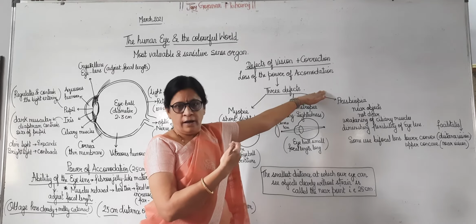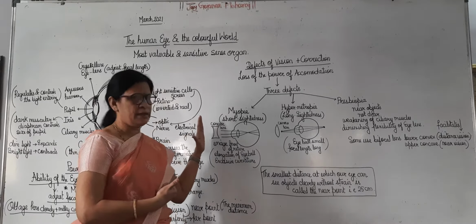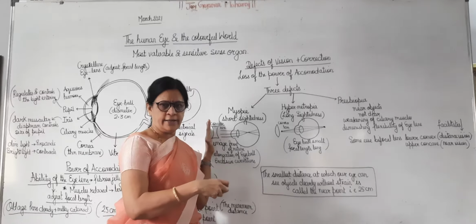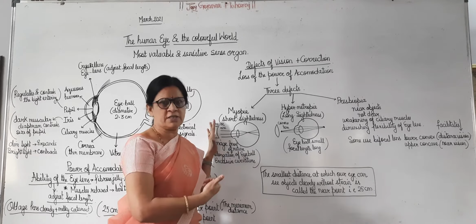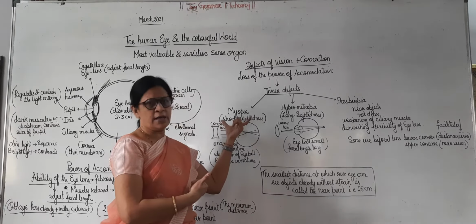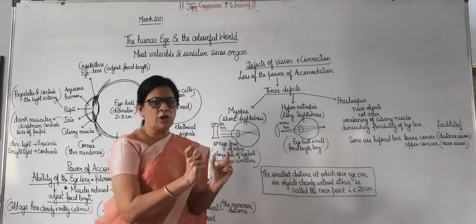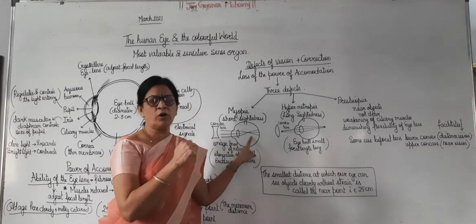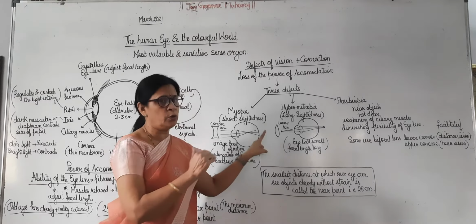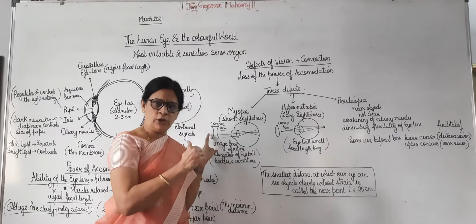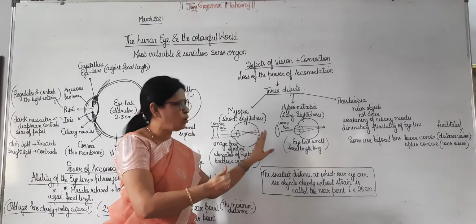There are three different types of defects. The first defect is myopia. Myopia means short sightedness. Short sightedness means we can see nearby objects very clearly, but far away objects cannot be seen clearly. In myopia, the eyeball becomes elongated, and the image is not formed on the retina, it is formed before the retina. Now if you want to bring it onto the retina, you have to use a concave lens, and then the image which was forming before the retina will form on the retina.